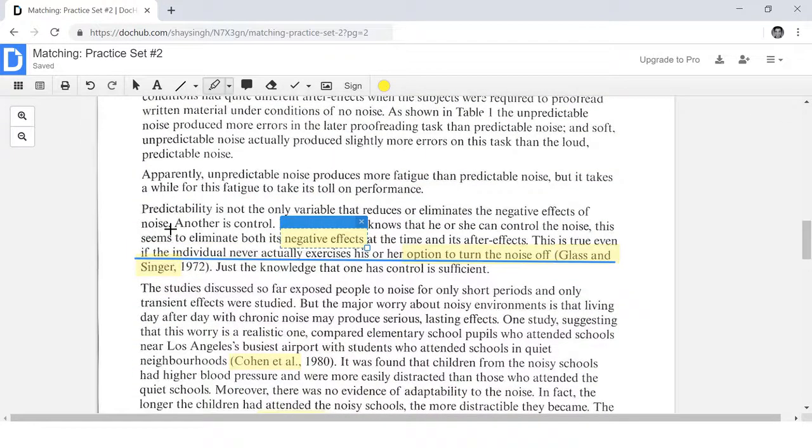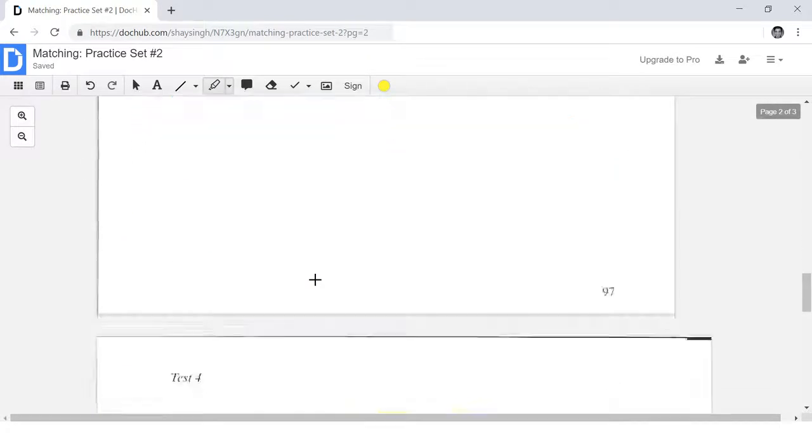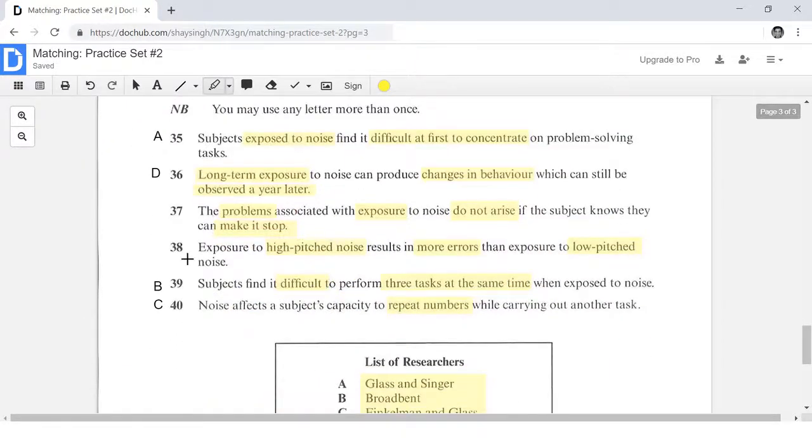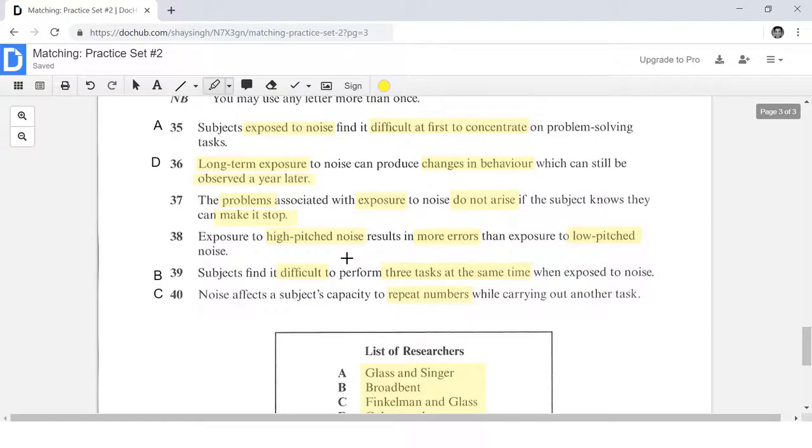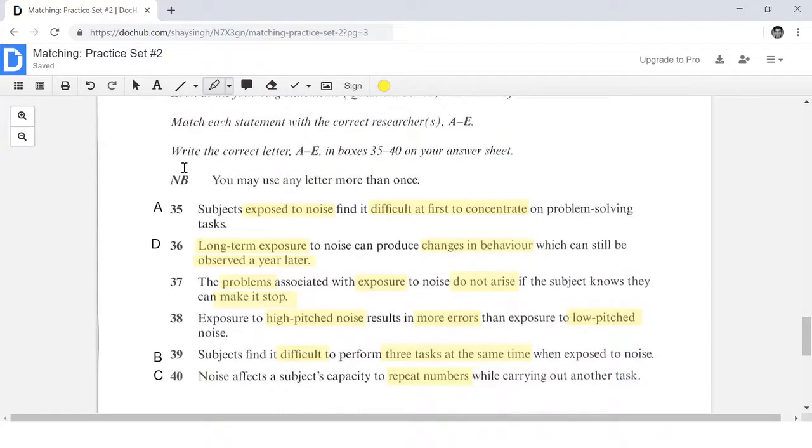So here it says eliminate, that we can eliminate the problems. That's the same thing as saying that the problems do not arise. So I'm pretty sure what my answer is going to be. The answer choice A, Glass and Singer, is also the correct answer choice for number 37. Number 37 is also A.